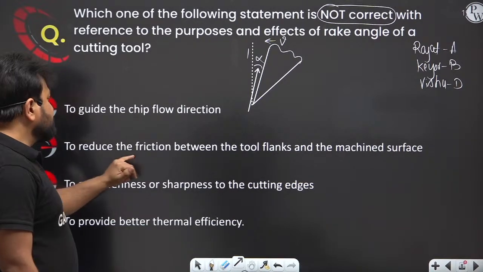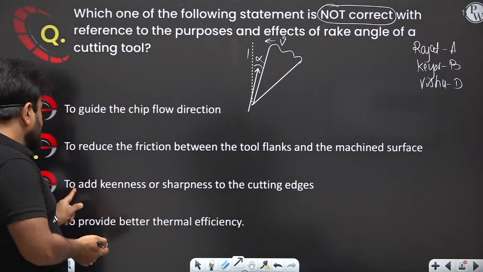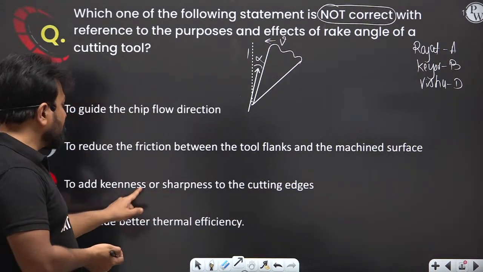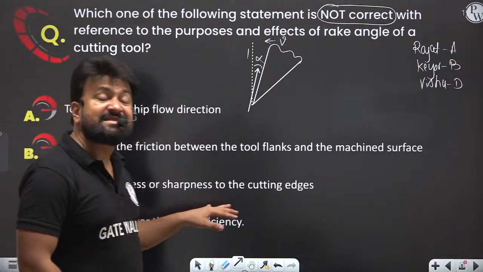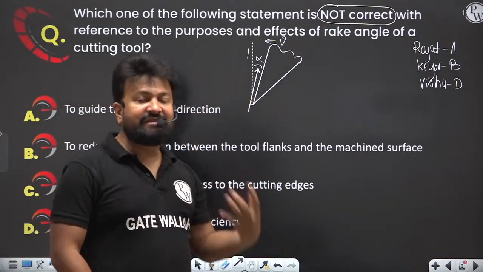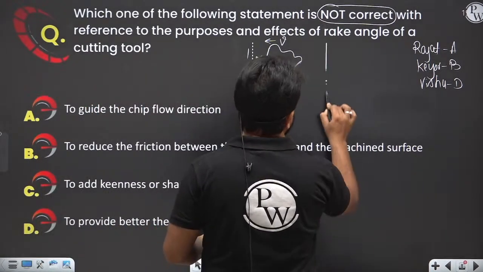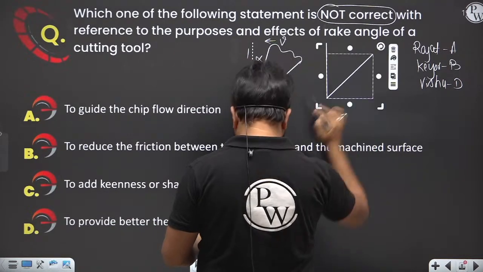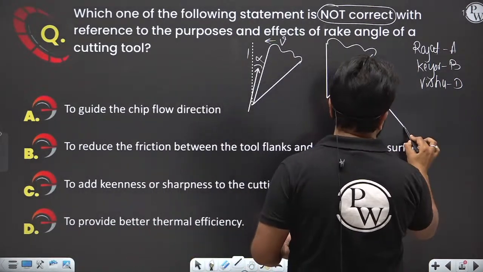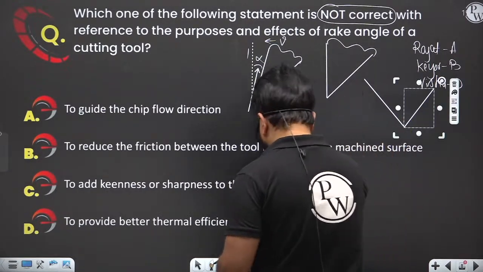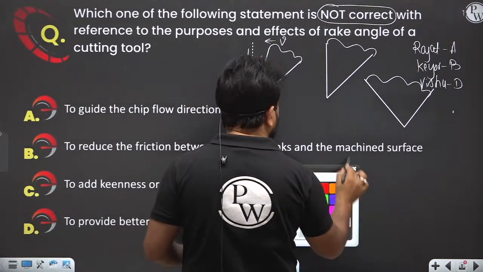Now, to reduce the friction between the tool flank and the machine surface, let's see. Okay, to add the keenness or sharpness to the cutting edge. My dear, this statement is right. As you know, positive rake angle is sharper compared to zero rake angle, and zero rake angle is sharper compared to negative rake angle, right?